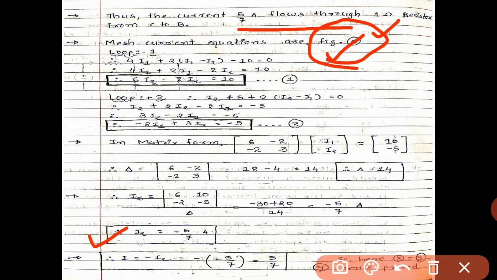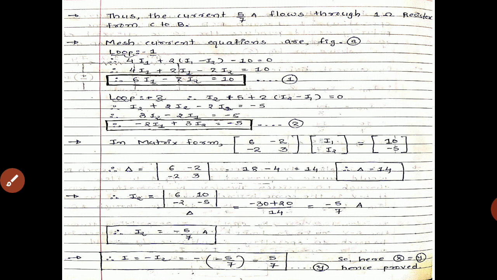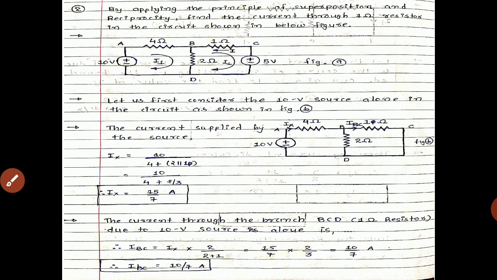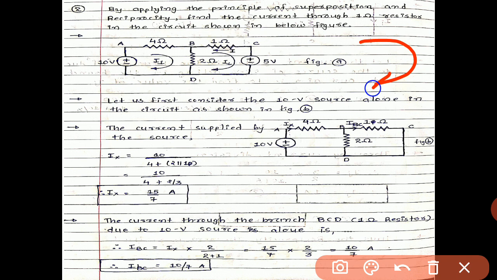So now friends, we recall our first figure. I2 will flow in this direction, clockwise, whereas in your main diagram I is given in anti-clockwise direction.